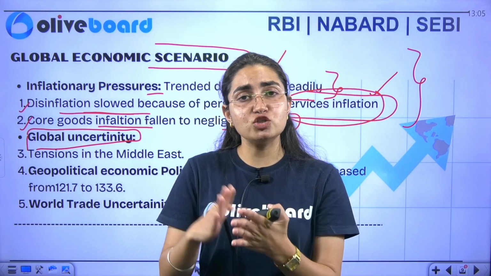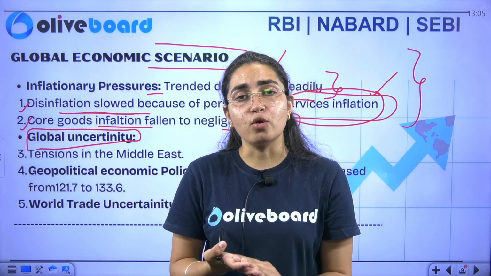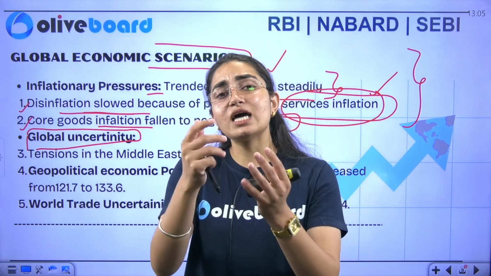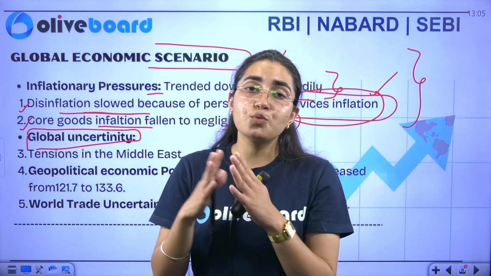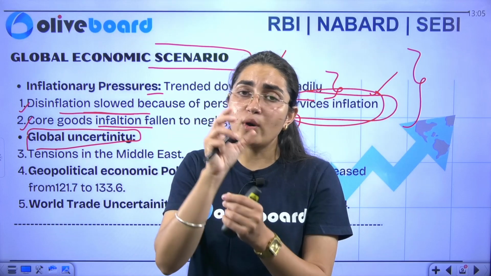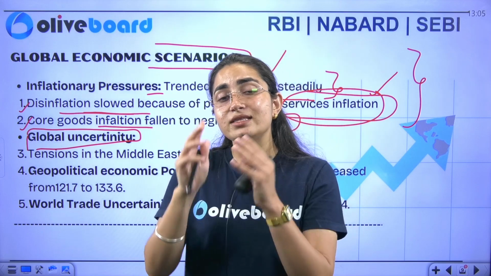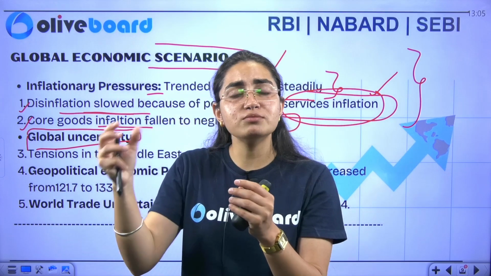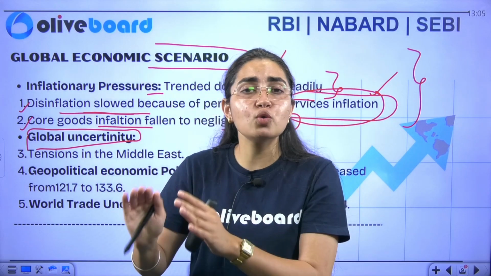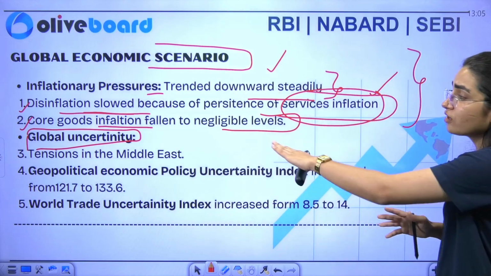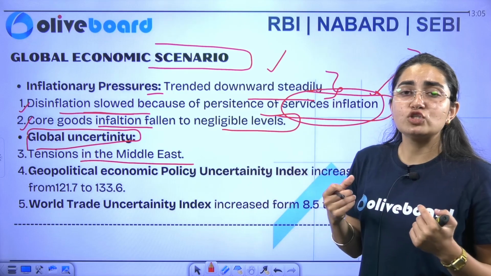Similarly, the big tension we have is geopolitical war. You see that there has been the Russia Ukraine war, there has been the Israel Hamas war. These are the wars that are putting stress and tensions on our trade as well, and they are one of the reasons increasing inflation at a global pace. This is having an effect on a number of problems as well. So one problem is creating a number of problems, putting stress on the individuals of the global economy. So there are a lot of global uncertainties here. There is a tension in the Middle East as well, which is creating a lot of trouble in the trade aspect.